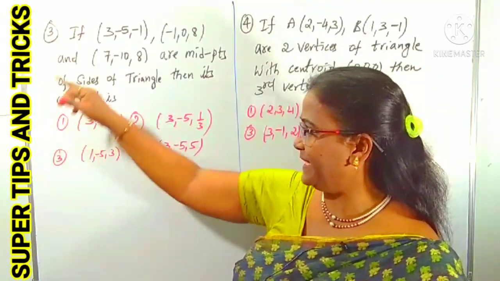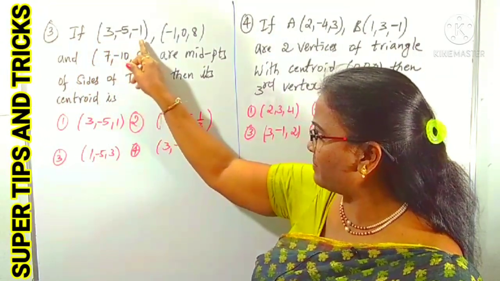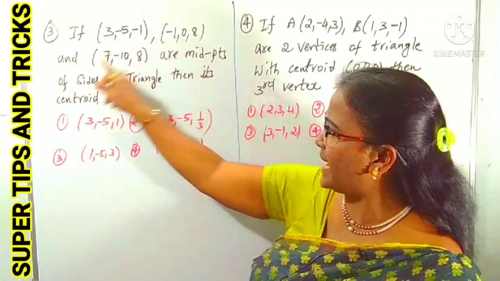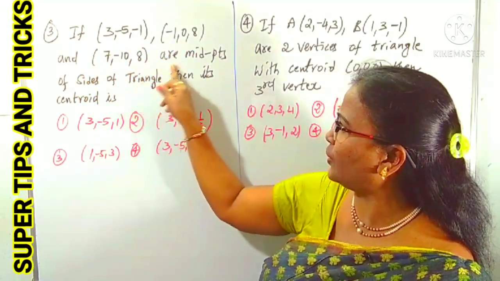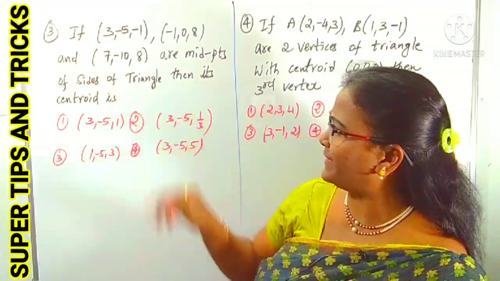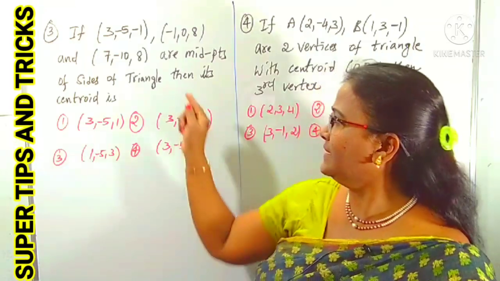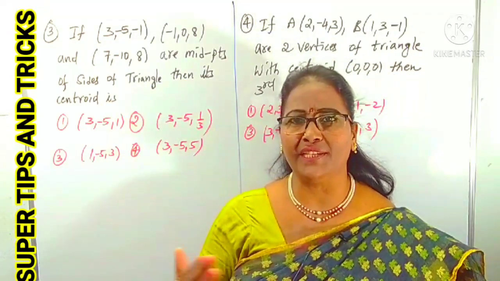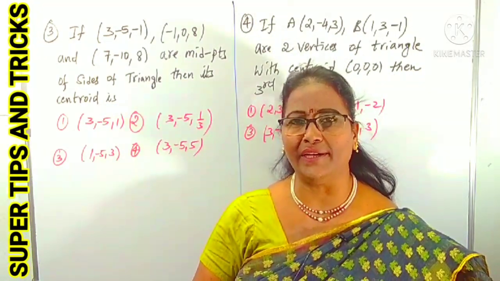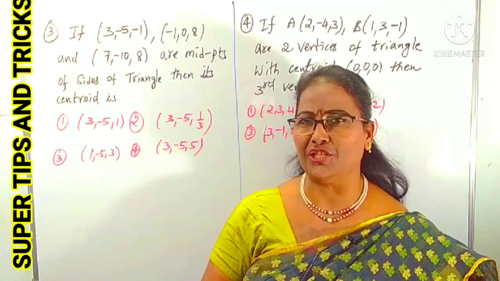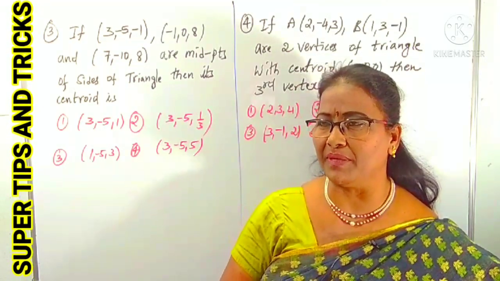Now see question number 3. If (3, -5, -1), (-1, 0, 8) and (7, -10, 8) are midpoints of sides of a triangle, what is given? Midpoints of sides of a triangle are given. If the vertices are given, you know clearly that the centroid formula is 3G equals A plus B plus C.